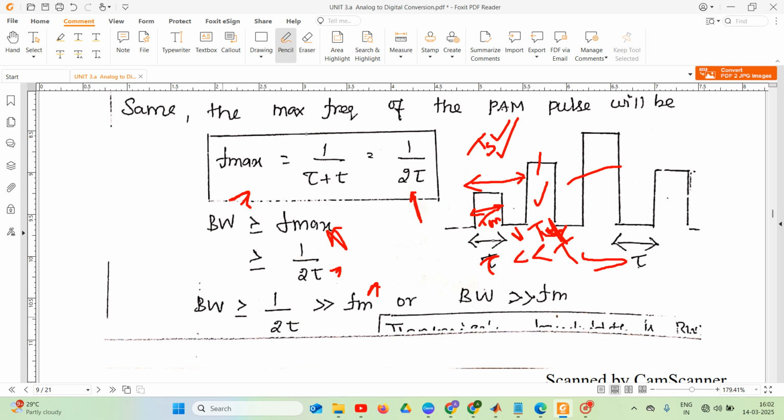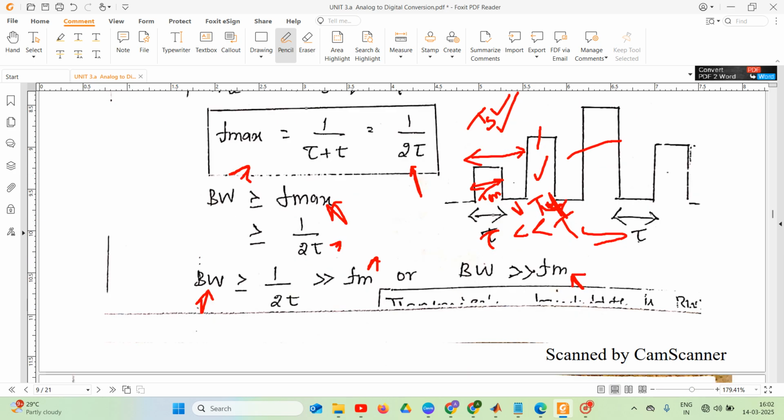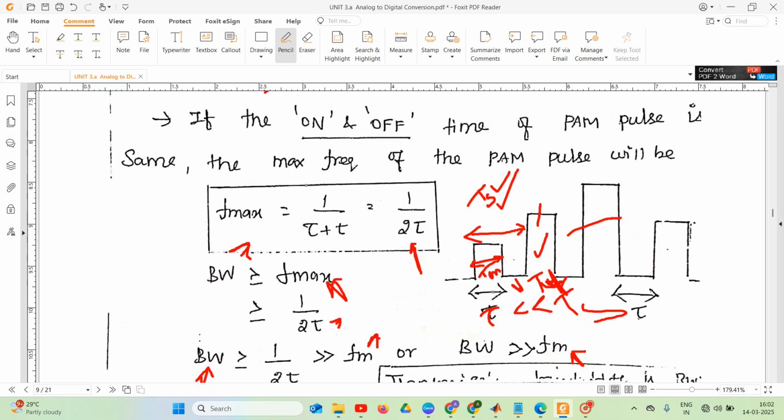So we can write this as: bandwidth is greater than Fm, the modulating frequency. So the transmission bandwidth of our PAM signal is greater than the maximum frequency of our modulating signal.